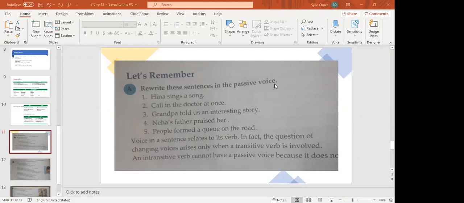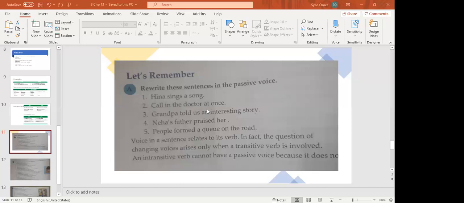Yes. Who will do the second one? Call in the doctor at once. It is not starting with the subject. It is starting with the verb. Sometimes, I will discuss all these sentences as well, imperative sentences are sentences which offer command or request, and we start them with a verb, then you have to put let before them. Okay, for example, you can look at the second sentence.